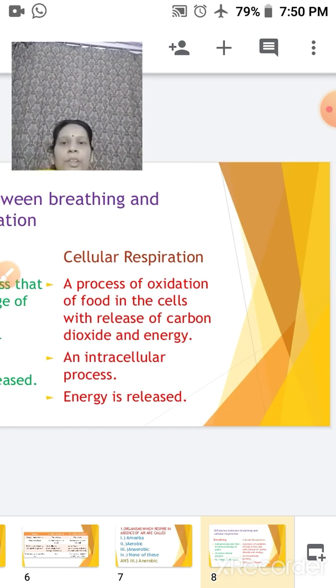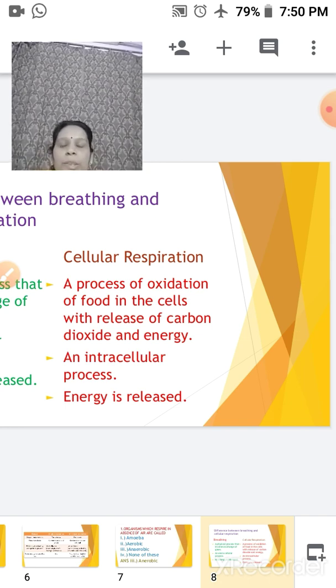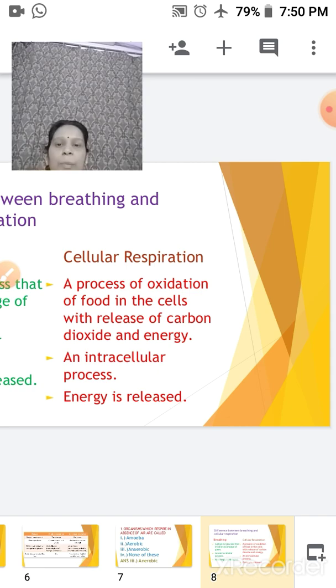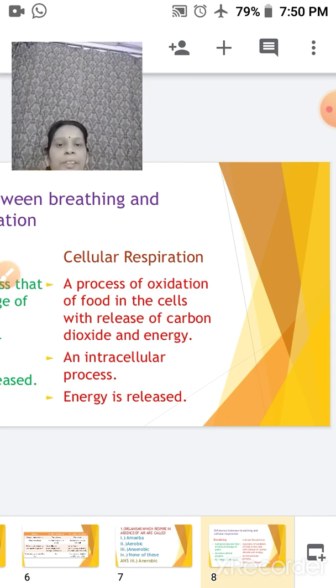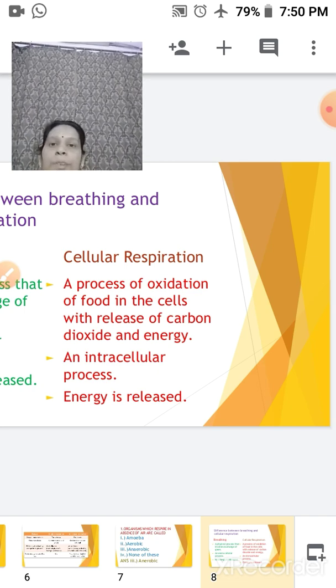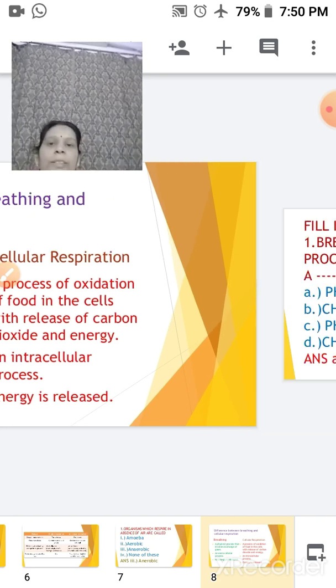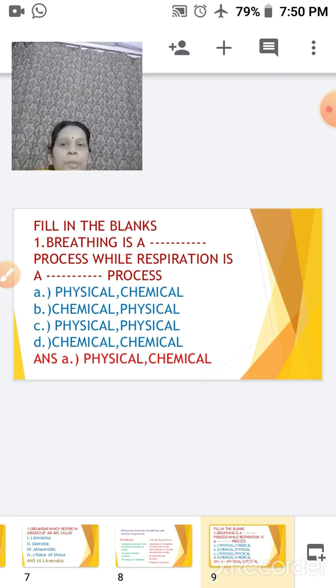Whereas during cellular respiration, oxidation of the food takes place within the cell, which releases carbon dioxide and energy. It is an intracellular process because it takes place inside the cell and releases a lot of energy. This is the difference between breathing and cellular respiration.